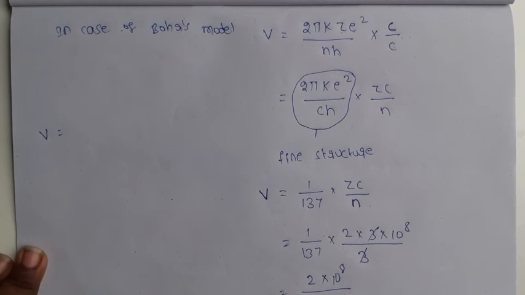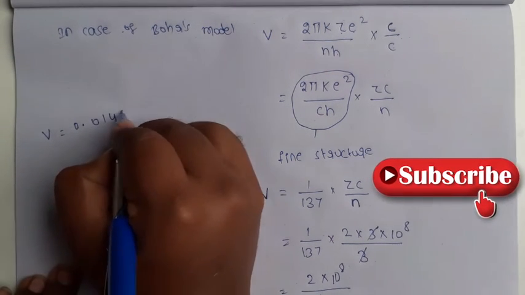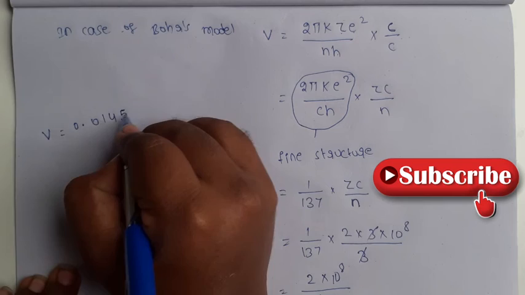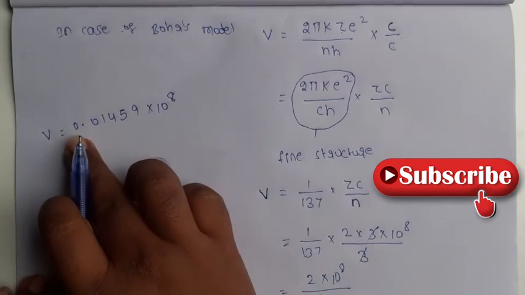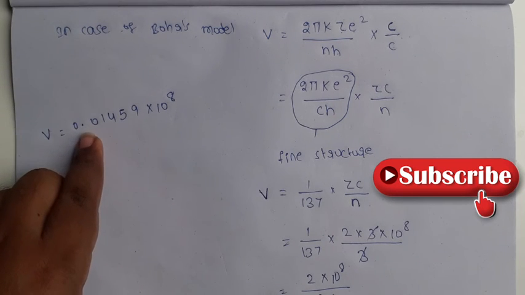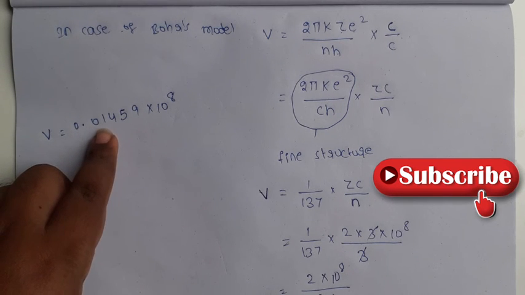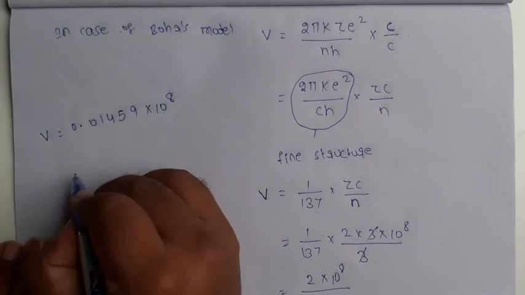v equal to 2 by 137 value. 2 by 137 value is 0.01459 into 10 to the power of 8.